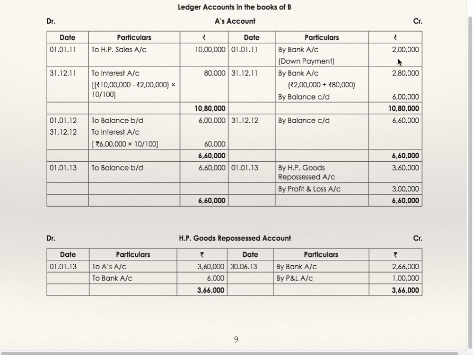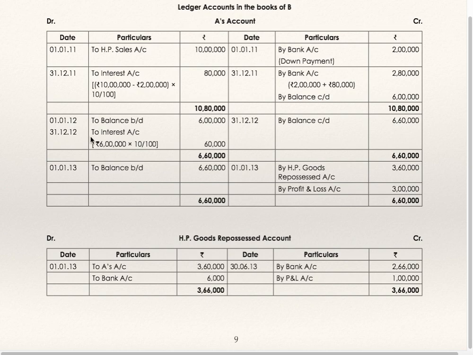Credit side by bank, down payment 2 lakhs. Debit side outstanding interest to interest 80,000, 31st December 11. And credit side by bank, this is receipt of first installment 2,80,000, by balance carried down 6 lakhs. On 1/1/12, to balance brought down 6 lakhs.